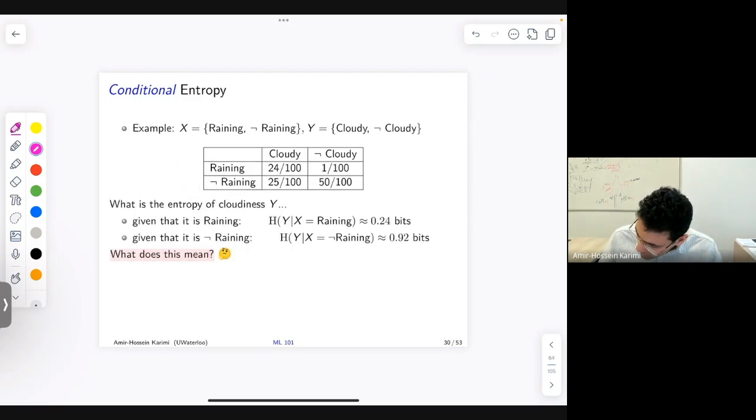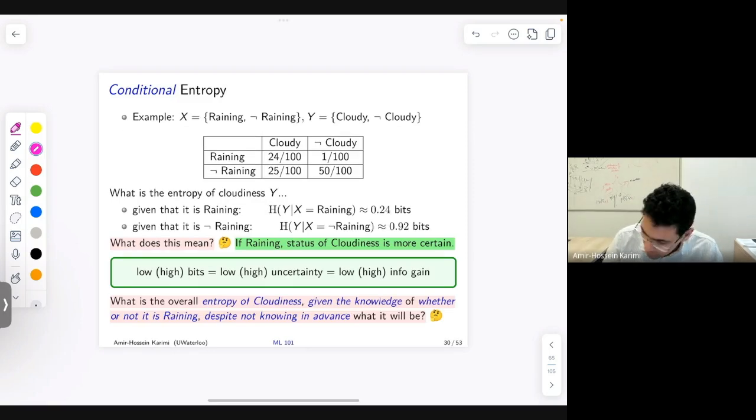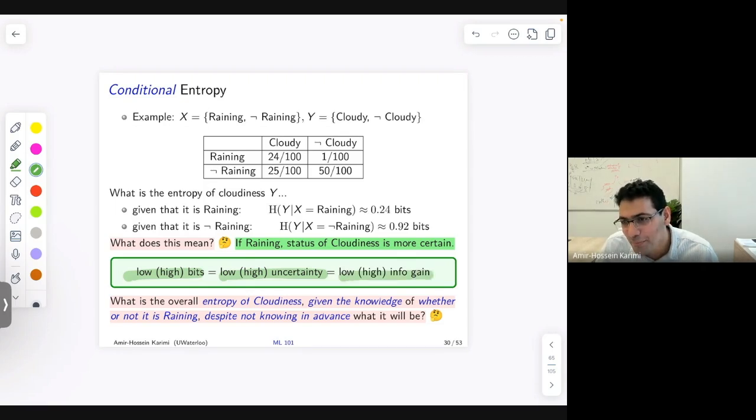So putting this all together, what does this mean? This means that if it's raining, the status of cloudiness is more certain. So to summarize all of these in maybe one box, low bits means we have low uncertainty, means that if we observe something about that system, we shouldn't really be surprised either, right? For a completely loaded coin, you know already what the output would be, so you can't really expect to gain any information from actually performing that draw.